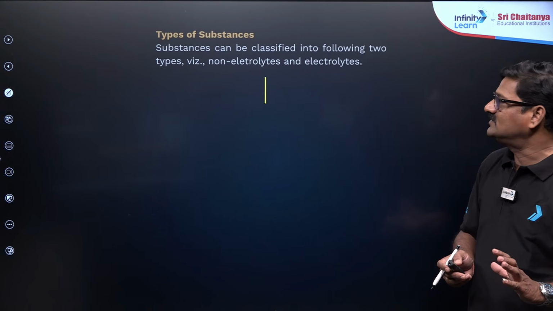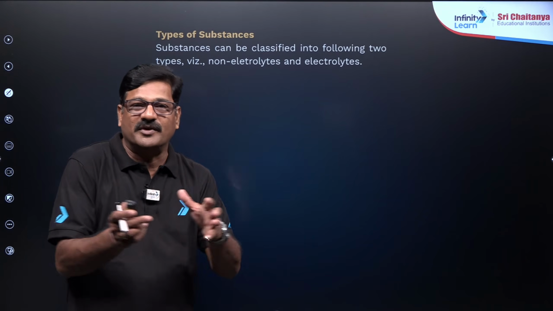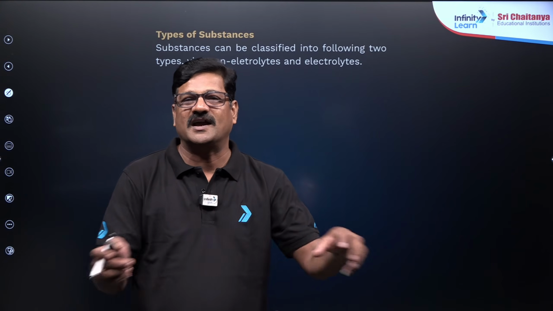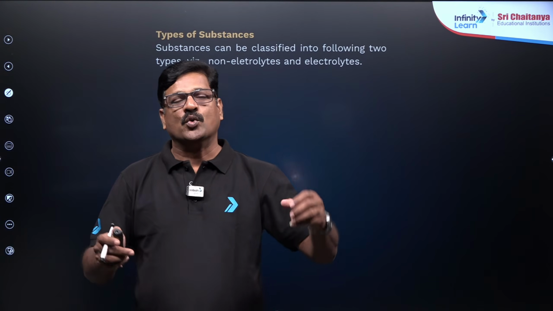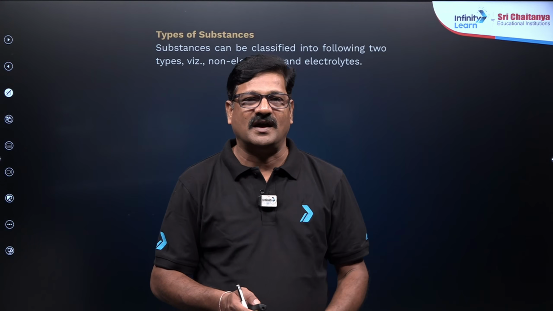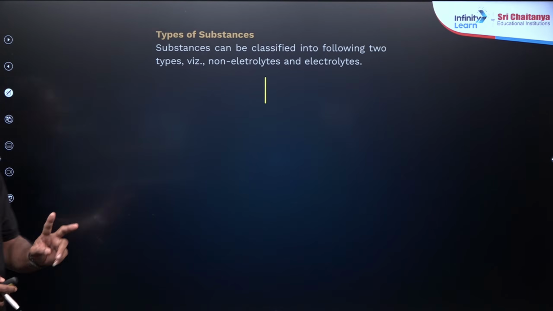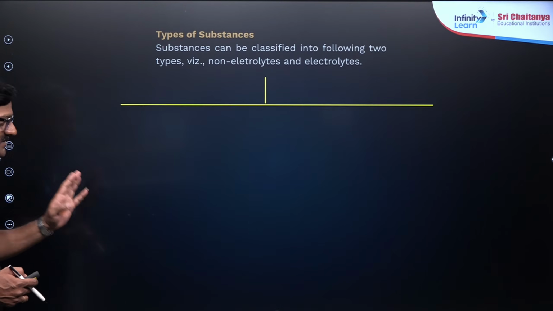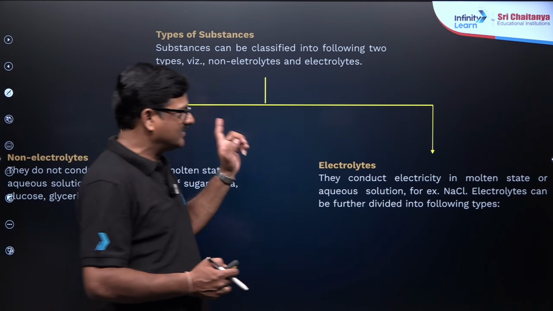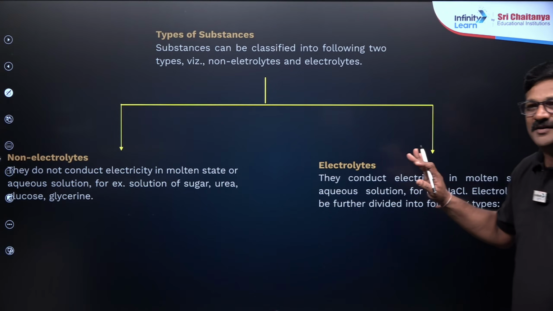Let us talk about ionic equilibrium. In this ionic equilibrium, you are going to discuss the equilibria principles in the aqueous solutions of the ions. Who is going to give the ions? Electrolytes are going to give the ions. Substances are classified into two types: one is electrolytes, another one is non-electrolytes. What are electrolytes?